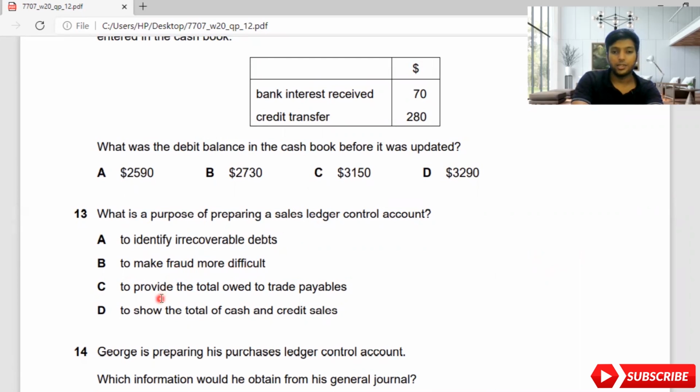If I read the others, to provide the total owed to trade payables is not related to the sales ledger control account. It's related to the purchase ledger control account. So it will not be a part of this. Show the total cash will not come under the sales ledger control account either. So C and D will not be taken. Considering A and B, you can identify irrecoverable debts, but you can still identify irrecoverable debts in the nominal ledger also. So here actually your main purpose is to make fraud more difficult. So the 13th answer is B.